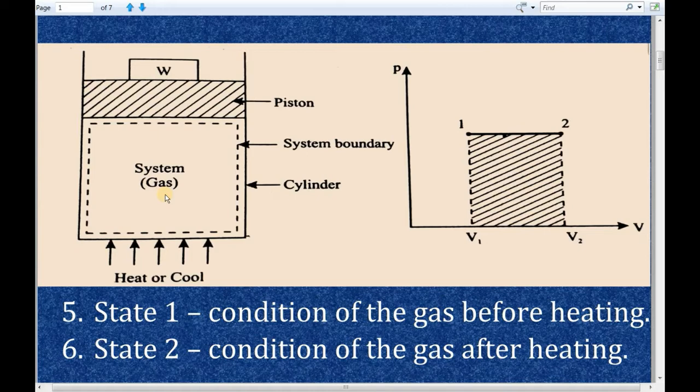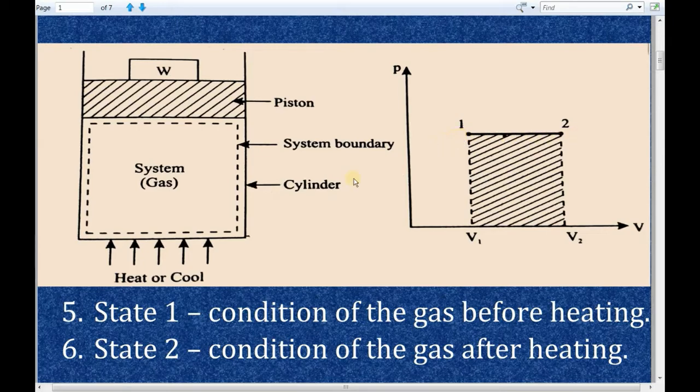By using this pressure and volume values, scientists have plotted on PV diagram. So this is the PV diagram. In this PV diagram, pressure values are plotted along y-axis, volume values are plotted along x-axis. You can see here in y-axis there is only one pressure value, which means the pressure value is constant. But in x-axis there are two values. One is V1, the other one is V2. V1 is the volume value of the gas before heating. V2 is the volume value of the gas after heating. So please remember, in a constant pressure process, the PV diagram will be a straight horizontal line.